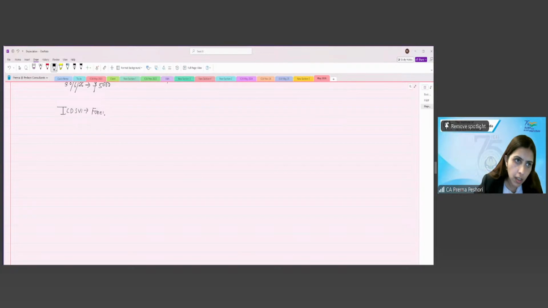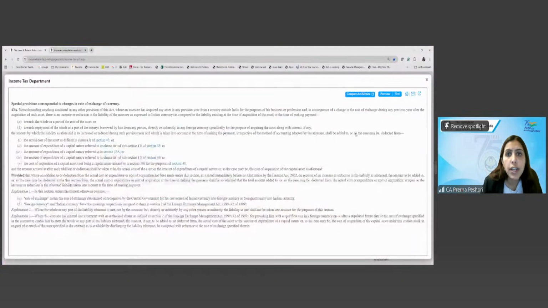If the dollar exchange rate reduces from 80 rupees to suppose 75 rupees, so that will be reduced from the actual cost of the asset, the difference? Correct. Yes, it will be reduced. Okay. Right? Because the section, if you look at it, says very specifically shall be added to or deducted from the actual cost of the asset. Clear?